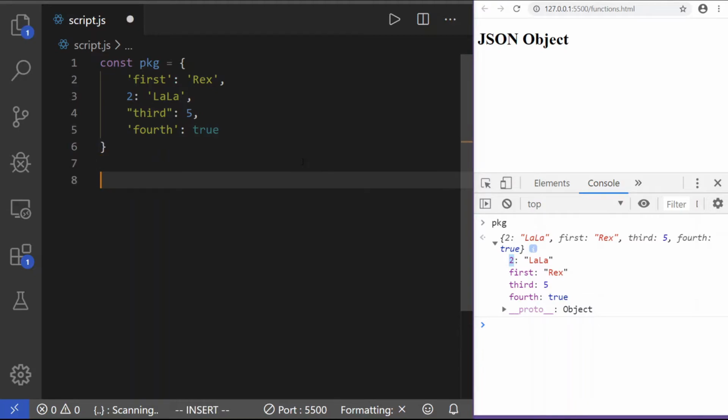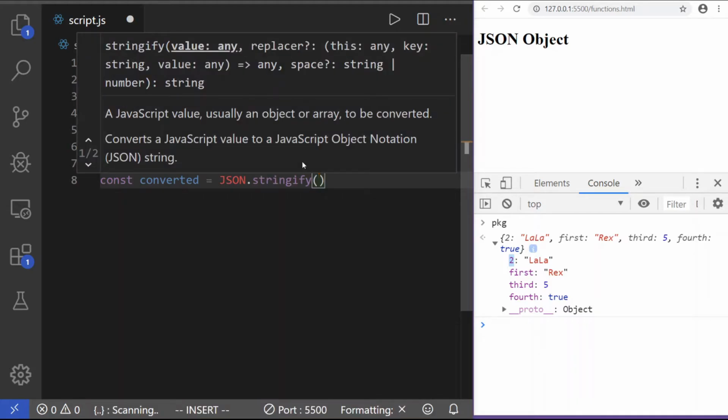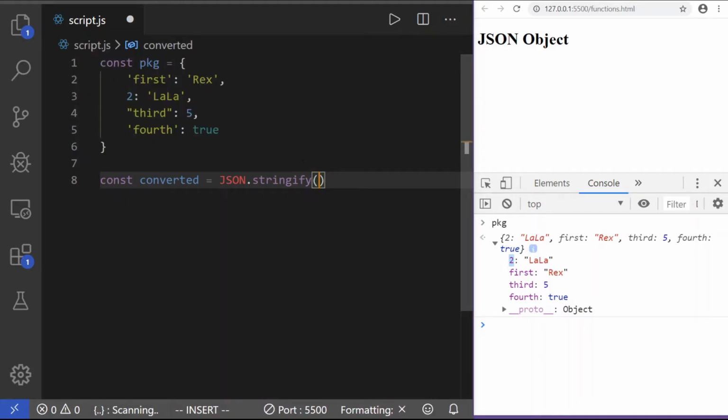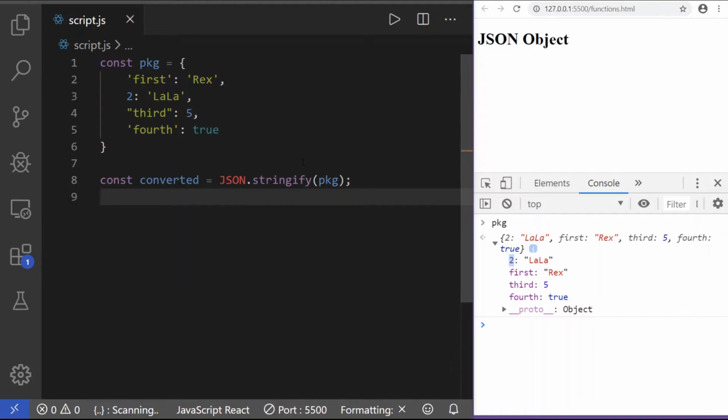So to convert this guy, all we do is say, let's do const converted is equal to, we use the JSON object and it has a method called stringify. So JSON.stringify. You pass in your regular object, the non-converted, so the pkg. And now when we print, we'll print both out, we get console.log.